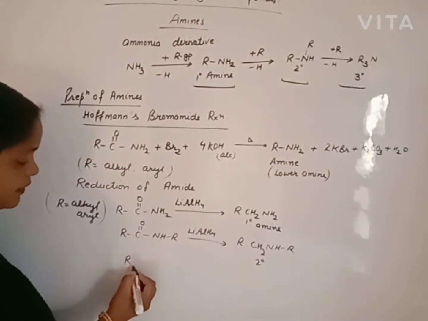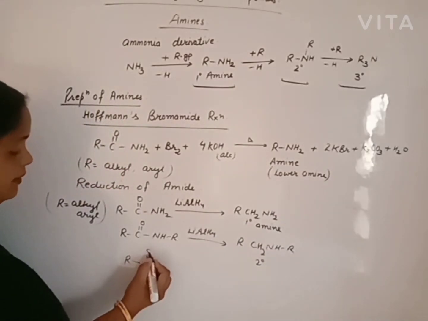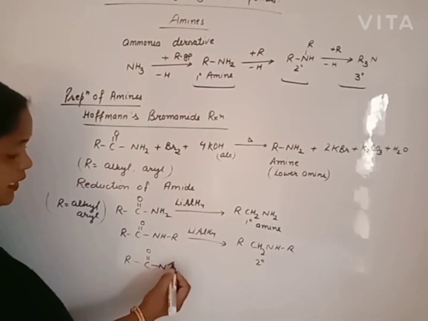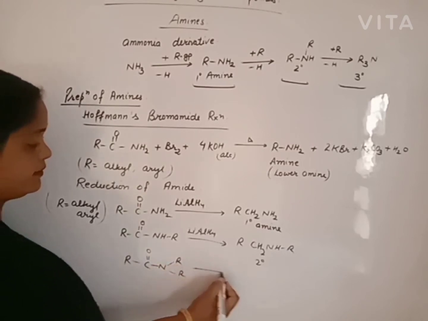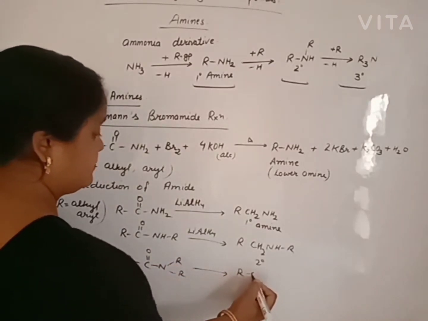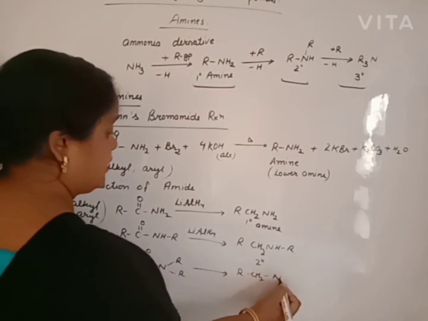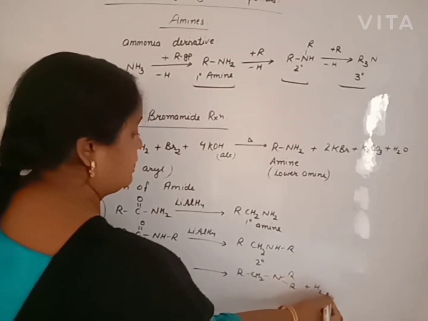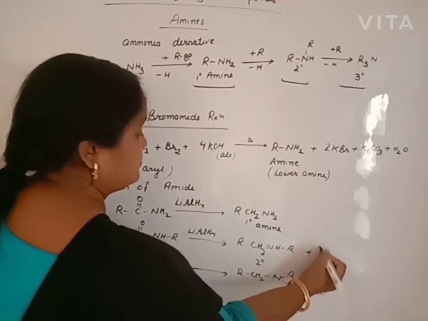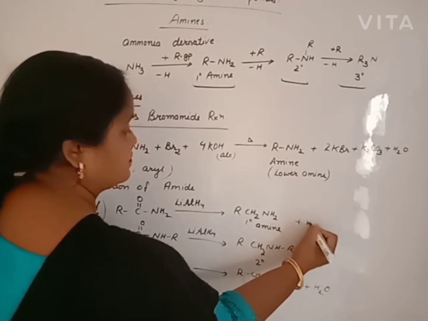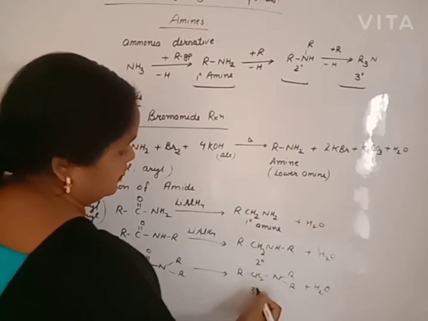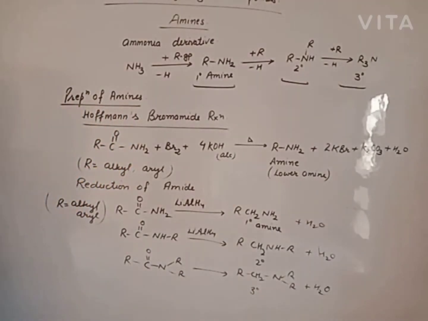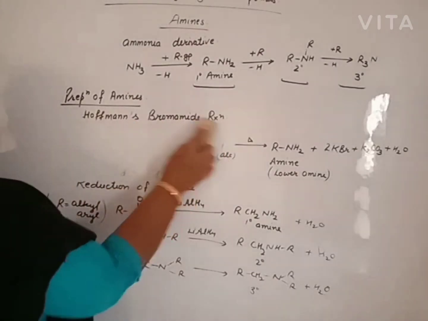If we use N,N-dialkyl amide, then we will get tertiary amine. By the reduction of amide, we will get primary amine, secondary amine, and tertiary amine, all.